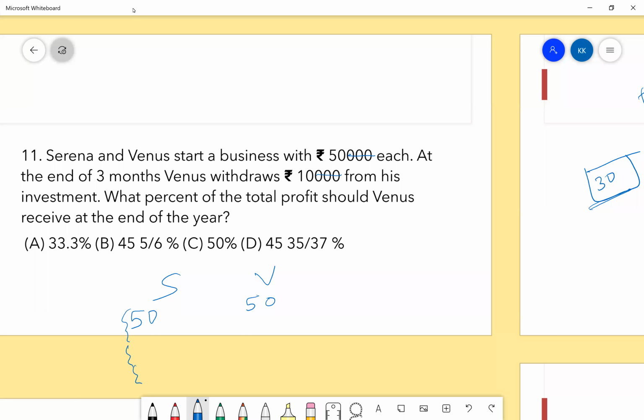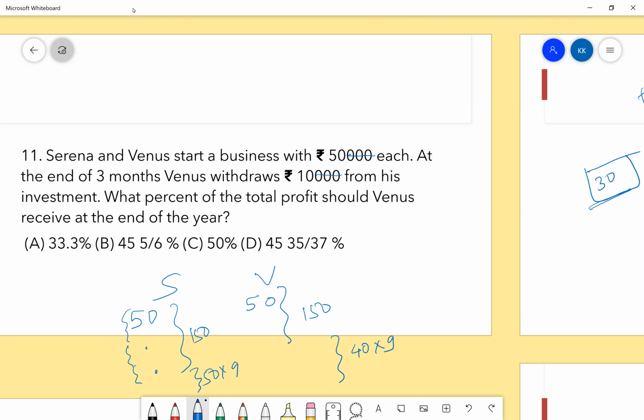Now 50, 50, 50 each month, that was the combination they had. So Serena for the first 3 months 150, Venus for the first 3 months 150. Now for the next 9 months, Venus will have 40 into 9, and Serena 50 into 9.